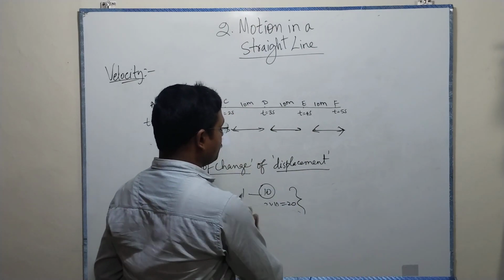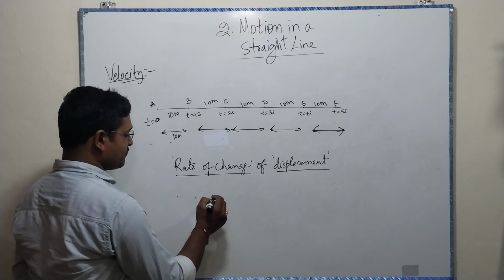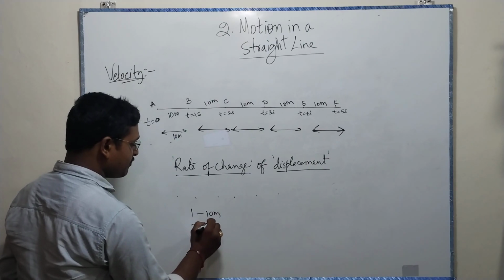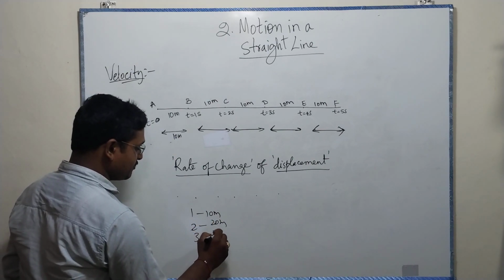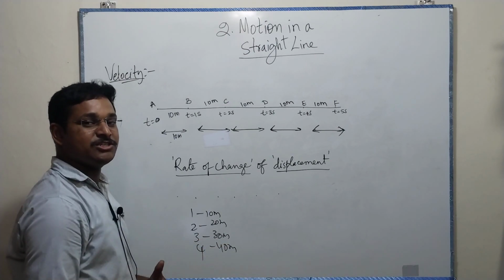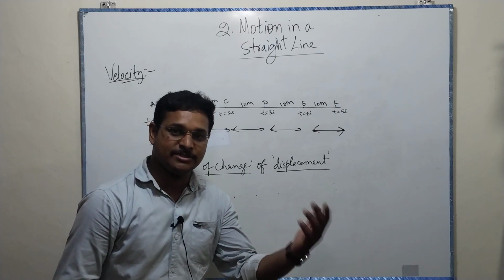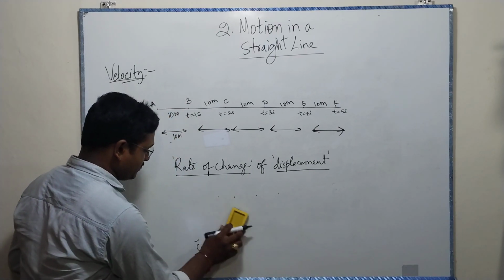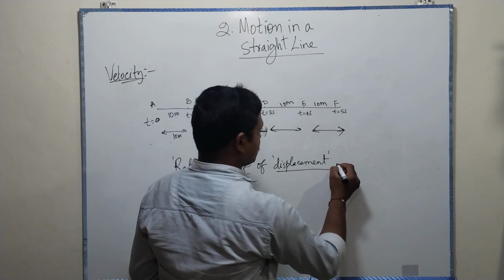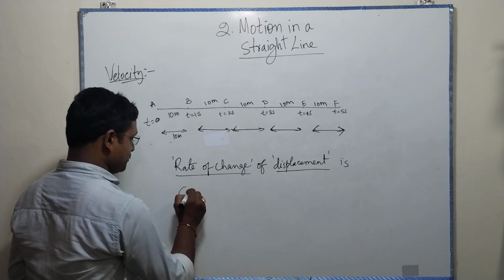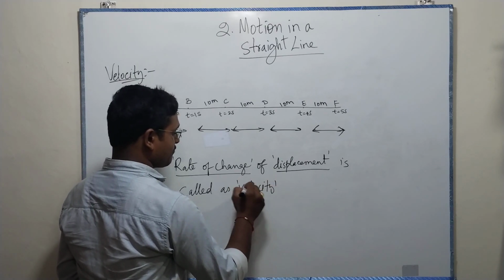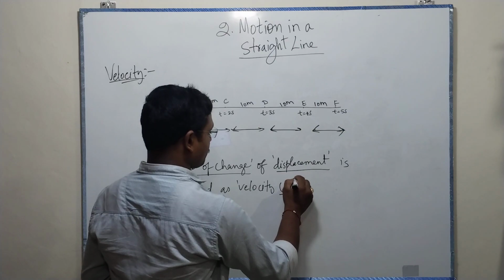Like that, here also it is changing its position with respect to time. In 1 second 10 meters, in 2 seconds it can cover 20 meters, in 3 seconds 30 meters, in 4 seconds 40 meters. Like that it is moving, it's changing its position at some rate. This rate is called velocity. This rate of change of displacement is called velocity. We just indicate it with V.